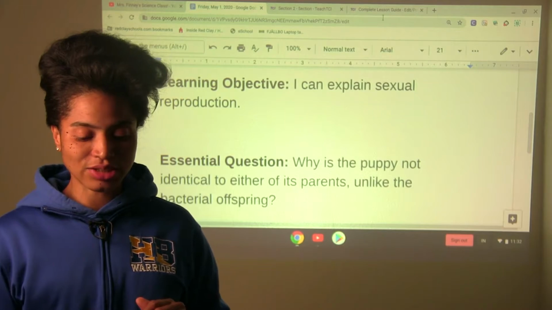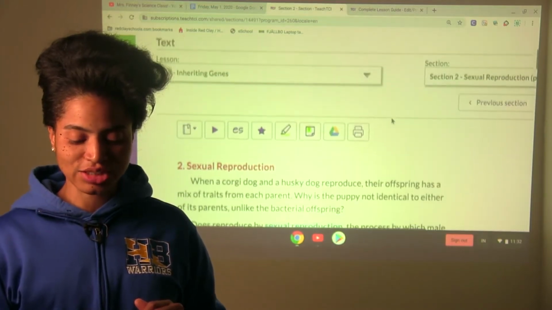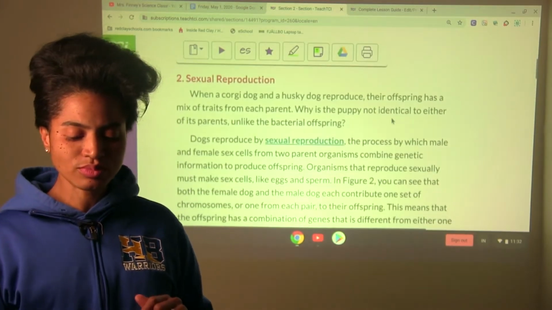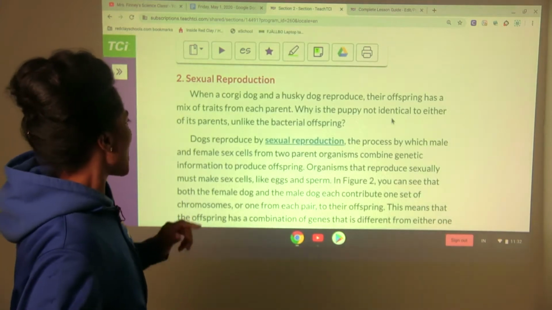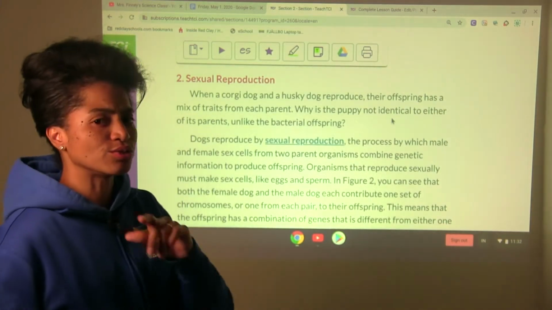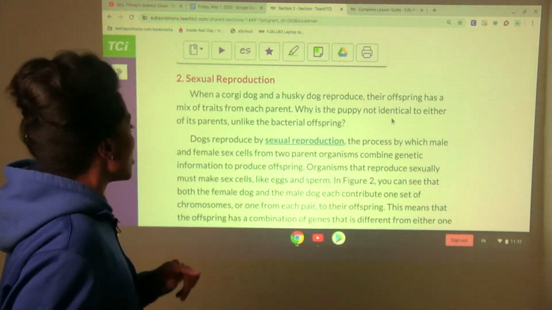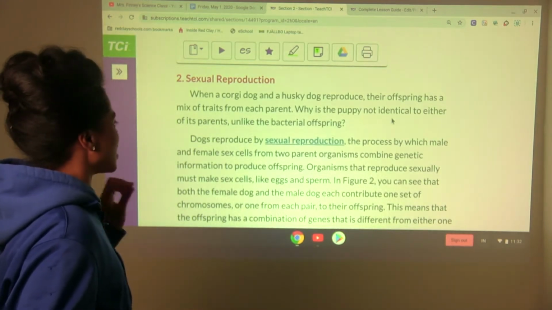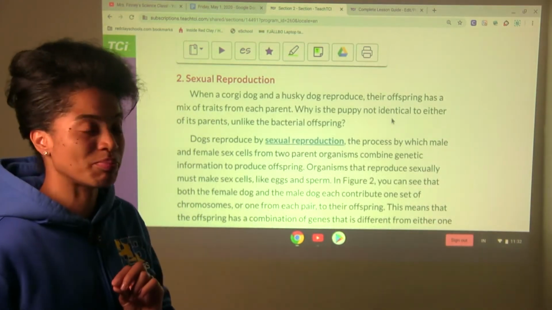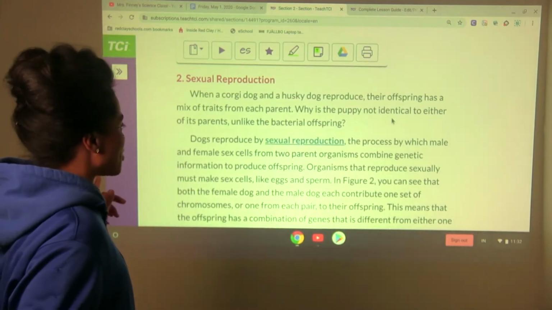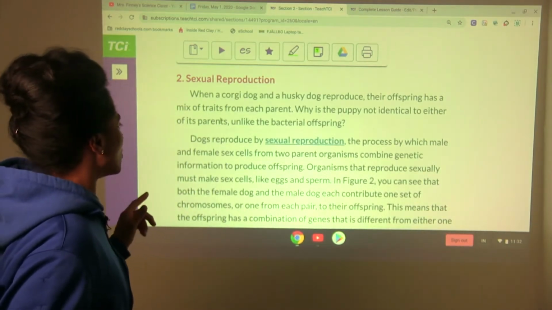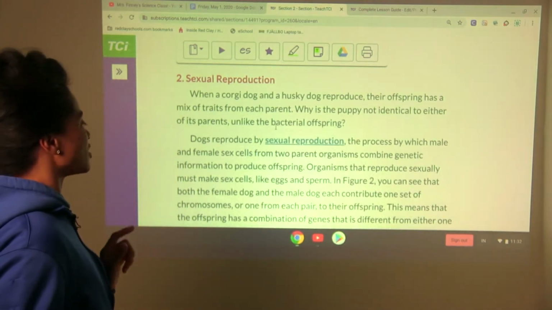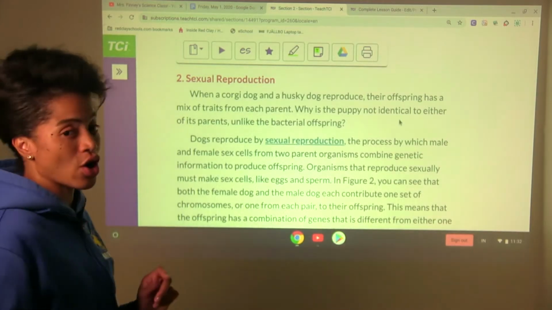So I want you to take a look here at this reading selection. Let's get into it. When a corgi dog and a husky dog reproduce, their offspring has a mix of traits from each parent. Why is the puppy not identical to either of its parents, unlike the bacterial offspring?